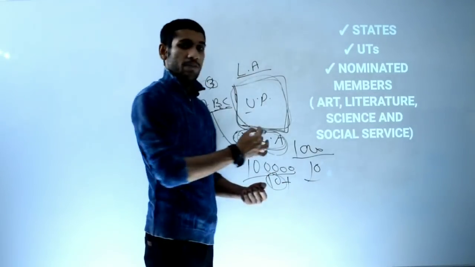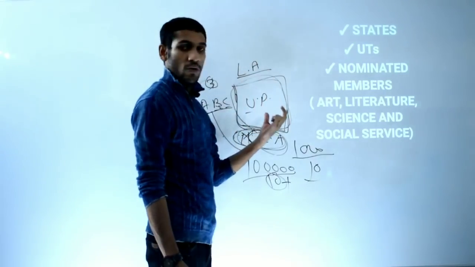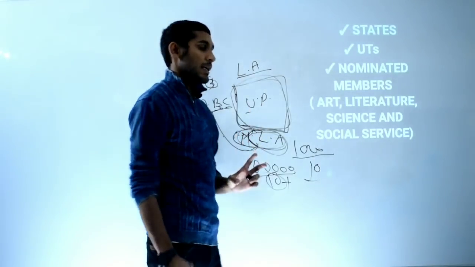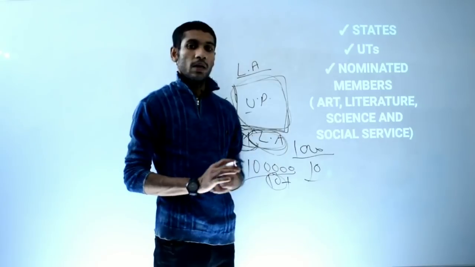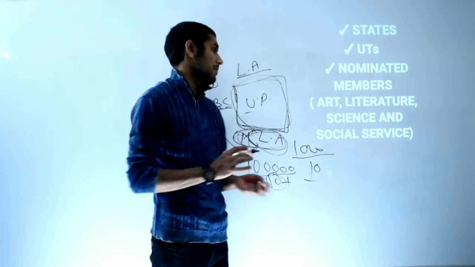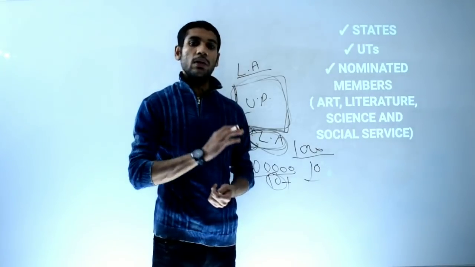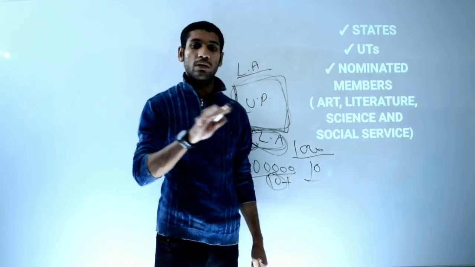So this is the procedure followed. As an overview, I will take a separate session for that. In states it is done by this kind of method, but in UTs it is done by different methods, that is an indirect election, not like a state. Only 2 union territories participate in the election of Rajya Sabha members, that is Delhi and Puducherry.